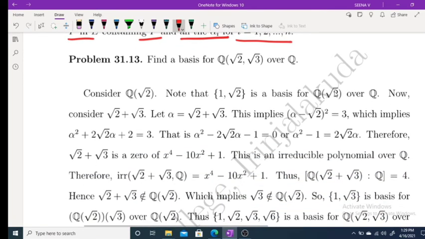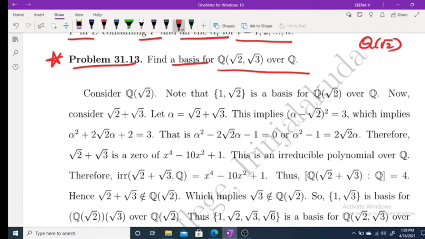Find a basis of Q of root 2, root 3 over Q. This is very important. Okay. You have to find a basis of Q of root 2, root 3 over Q. For this, consider what is Q of root 2, root 3. This is same as Q of root 2 of root 3, you can write. Okay. So consider Q of root 2. What about basis?